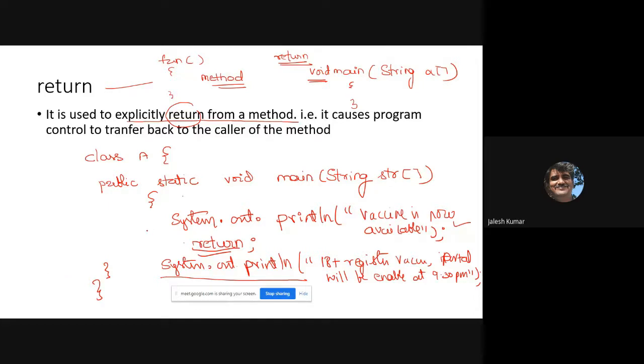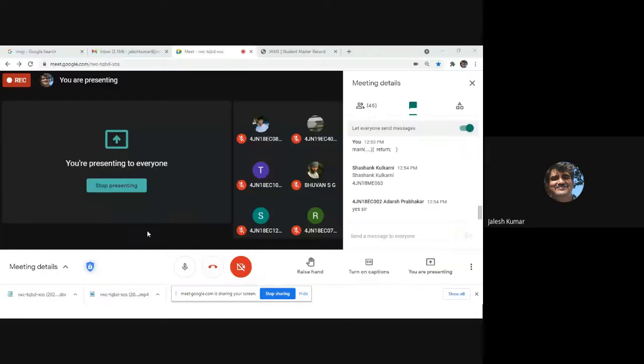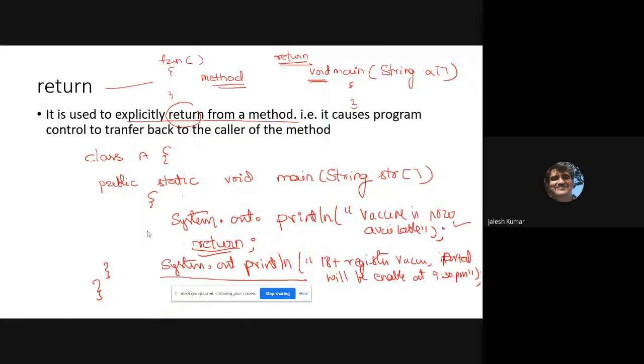So what we will do, we have to cheat the compiler. How to cheat? What I'll do is I'll write one boolean b is equal to true, and I'll write if b, that means if true, return. Now the compiler will be happy, you will get the output.